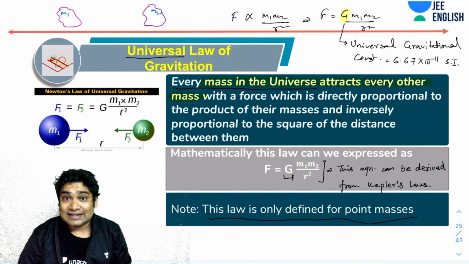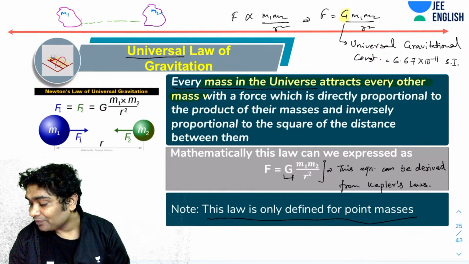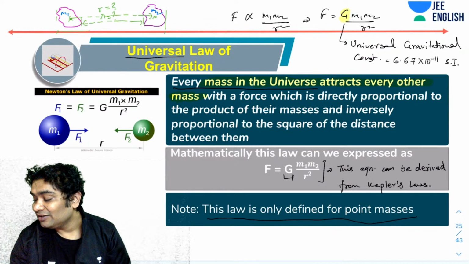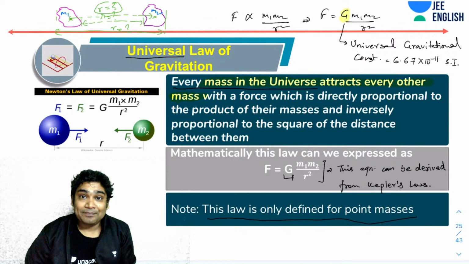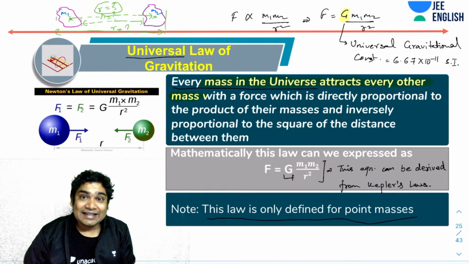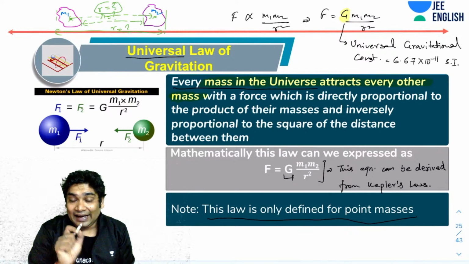And when I ask them what is this R, there can be a lot of confusion, right? R can be this. Is R the center to center, or rather center of mass to center of mass distance, or is it the end to end distance? So what is R? Trust me, a lot of people tell me that this is the R, the distance from center of mass to center of mass, which is wrong, which is absolutely wrong. I will prove that it is wrong. So if you believe that R is the distance from center of mass to center of mass, then you were thinking about it the wrong way, and correct that immediately.